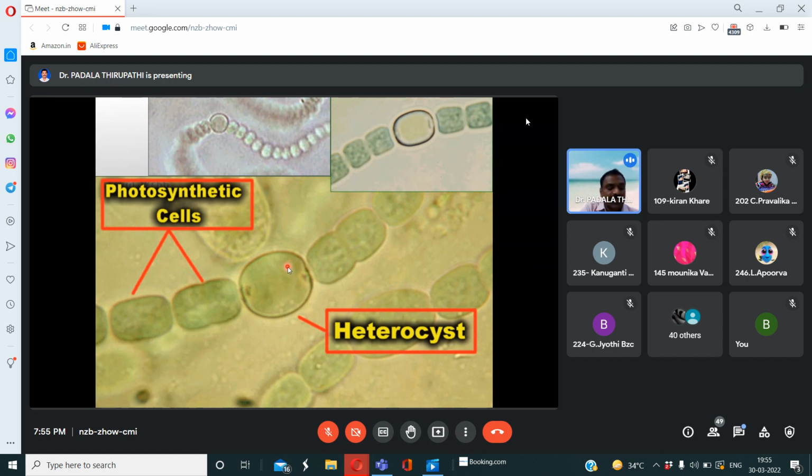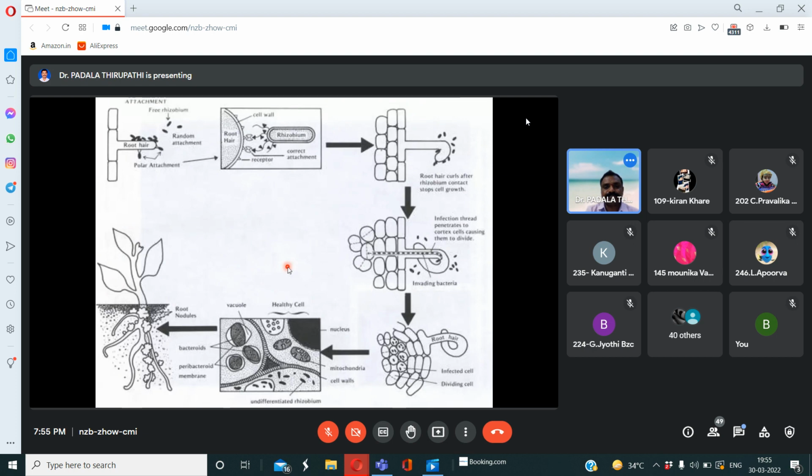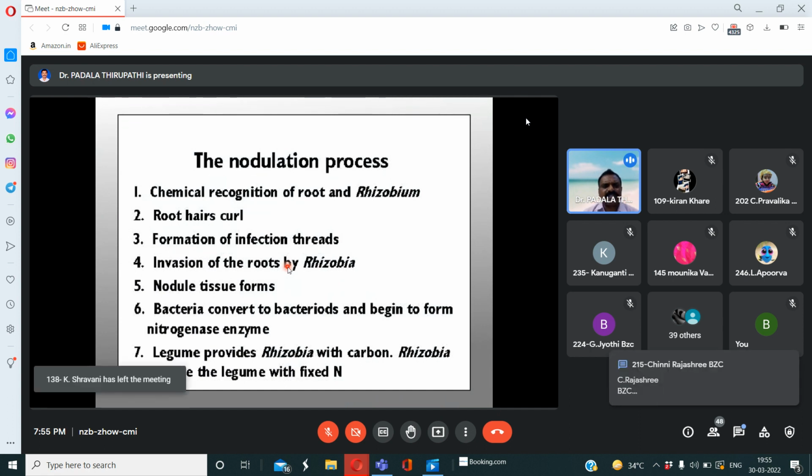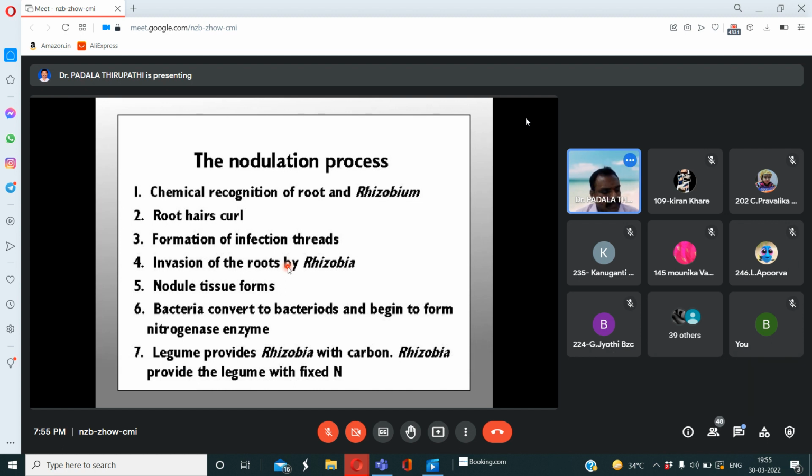This is how root nodule is produced. So the nodule formation, how the formation of the root nodule happens, the nodulation process. So in this nodulation process, these are the steps we observed. The first one is the... are you following my dear friends? Are you feeling good? Are you following?